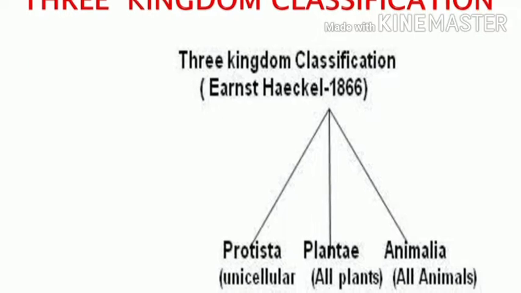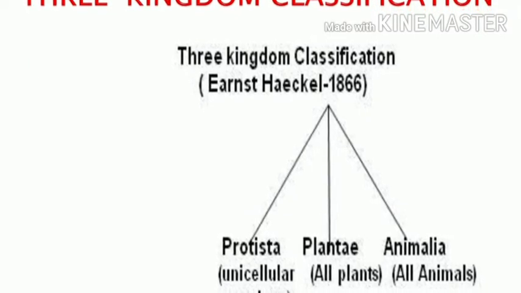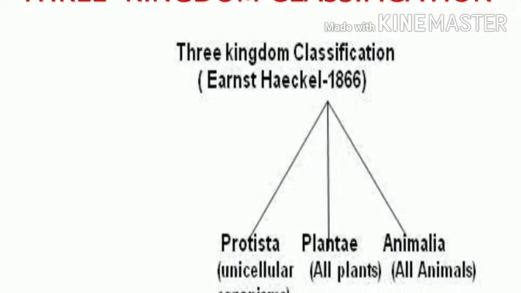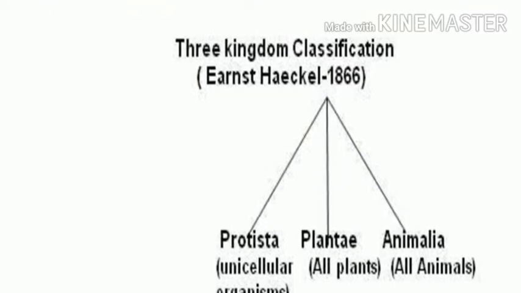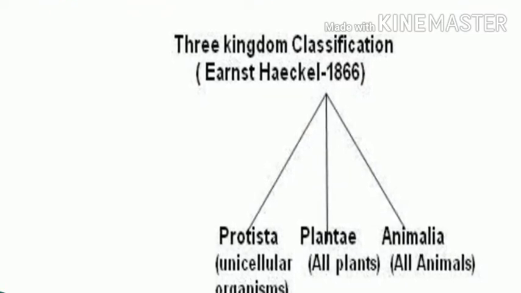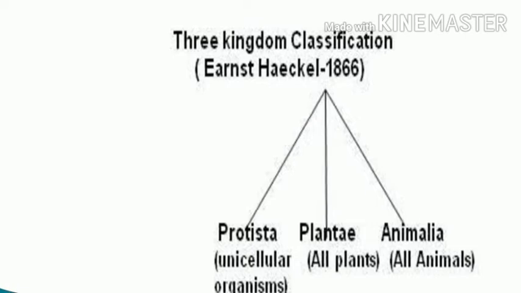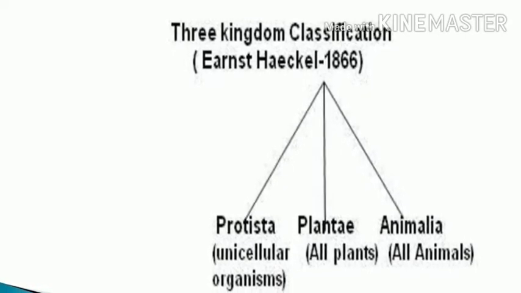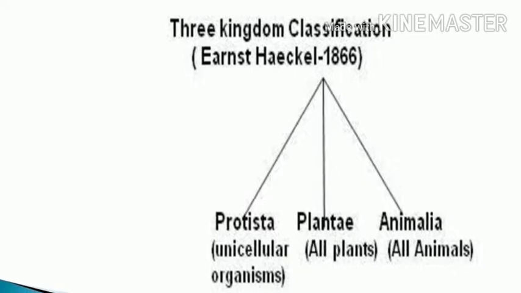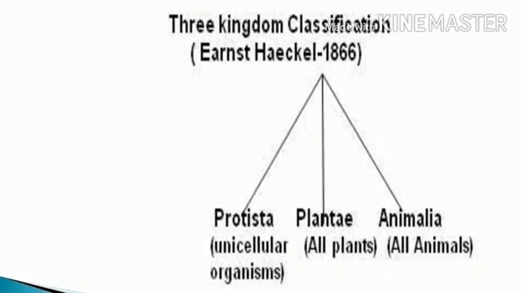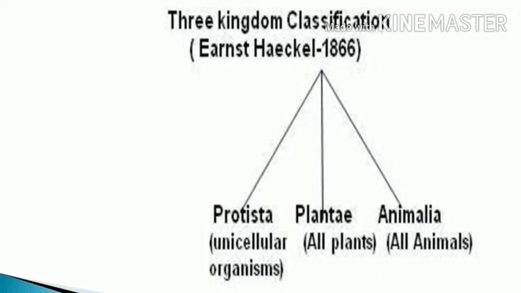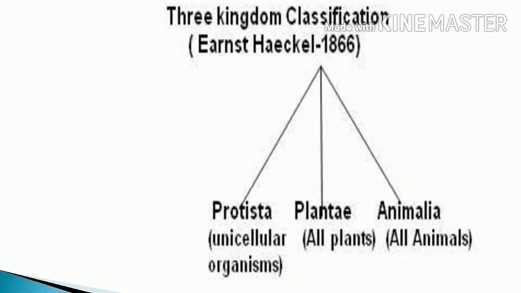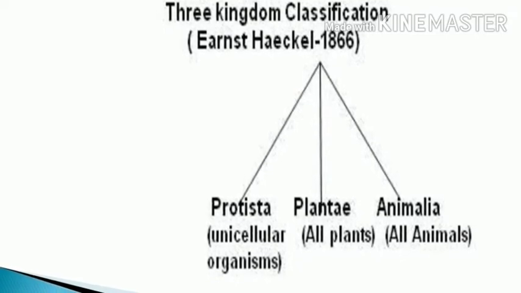Okay. So what are the 3 kingdoms of classification? It includes Protista, Plantia and Animalia. The Protista are unicellular organisms. Plantia is all plants, and Animalia is all animals. So these 3 are included in the 3 kingdom classification by Ernest Haeckel in 1866.